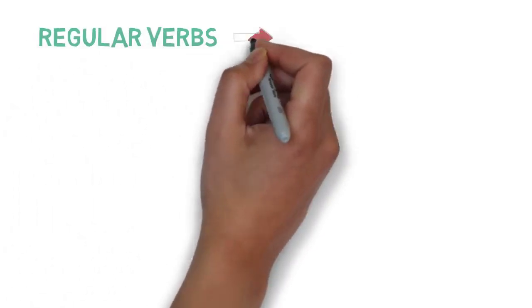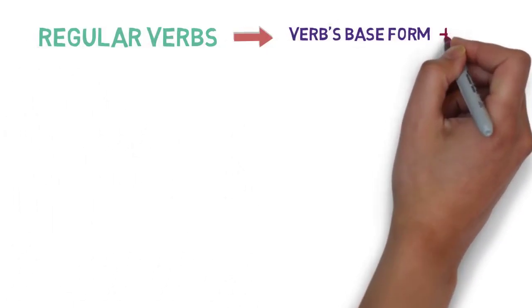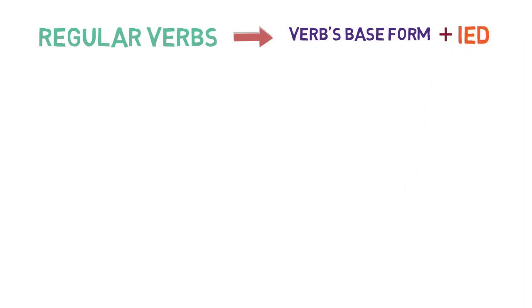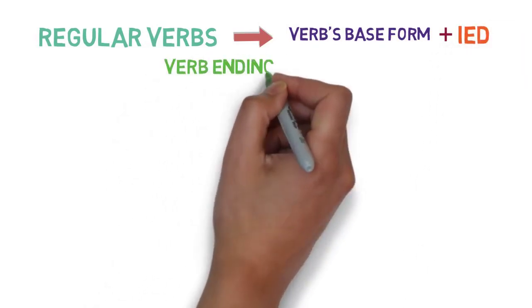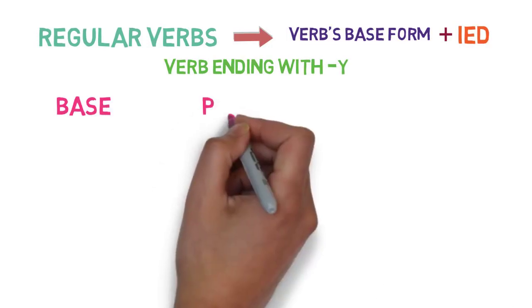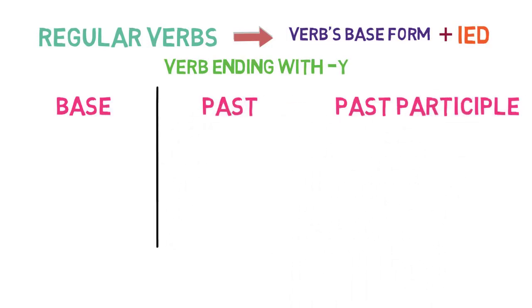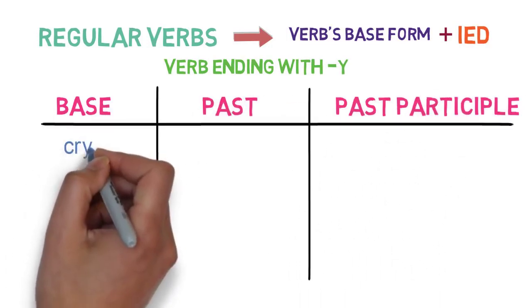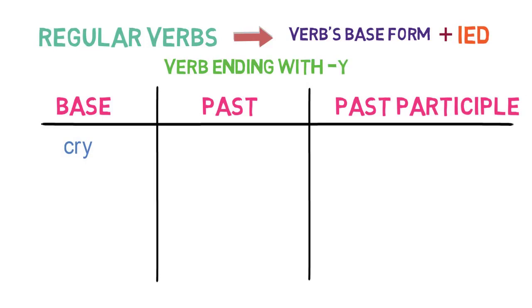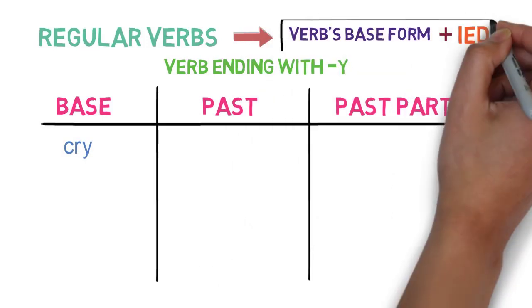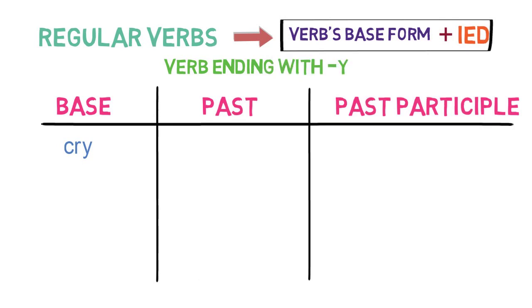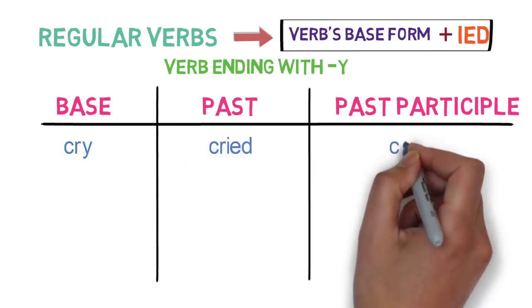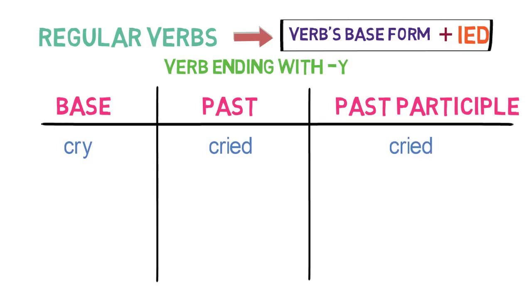Regular verbs formed by adding ied to the base form of the verb. If the verb ends in a consonant and y, we replace y with ied. For example, cry. Here the verb ends with y, so we replace y with ied for getting the past and past participle forms. So cry becomes cried in past as well as past participle form.